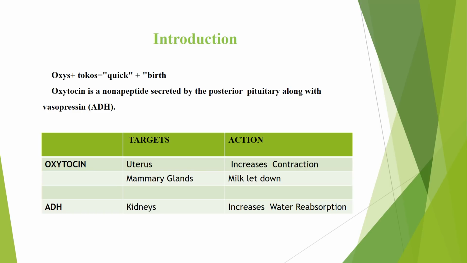Oxytocin acts on the uterus and mammary glands. On the uterus, it increases the contraction. On the mammary gland, there is milk letdown. Now ADH acts on the kidneys and increases water reabsorption. Here we are only going to discuss oxytocin.